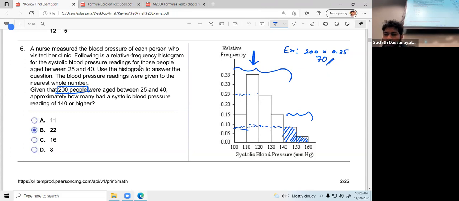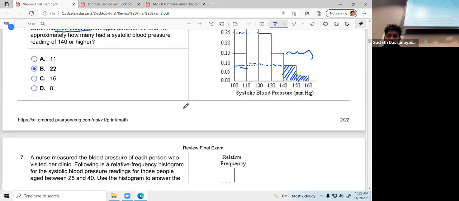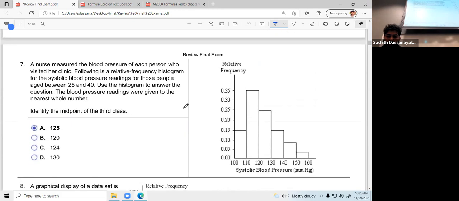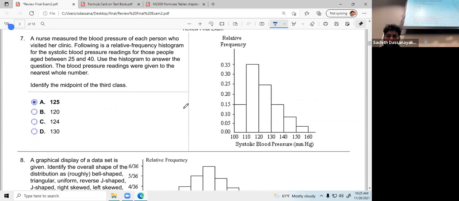The way you find it, just put your ruler and find the corresponding height, multiply that height or that relative frequency by 200, because 200 is the total, so that you can get the corresponding frequency for each age group. Okay, right, clear? Yes, this is the same thing. I'm not going to explain this one.